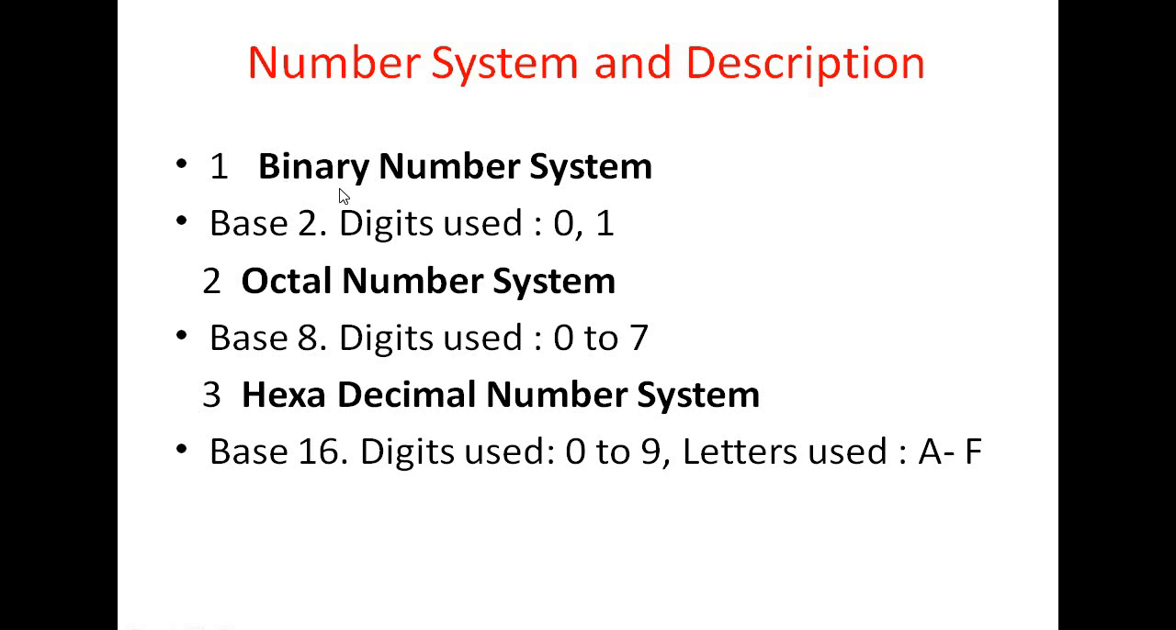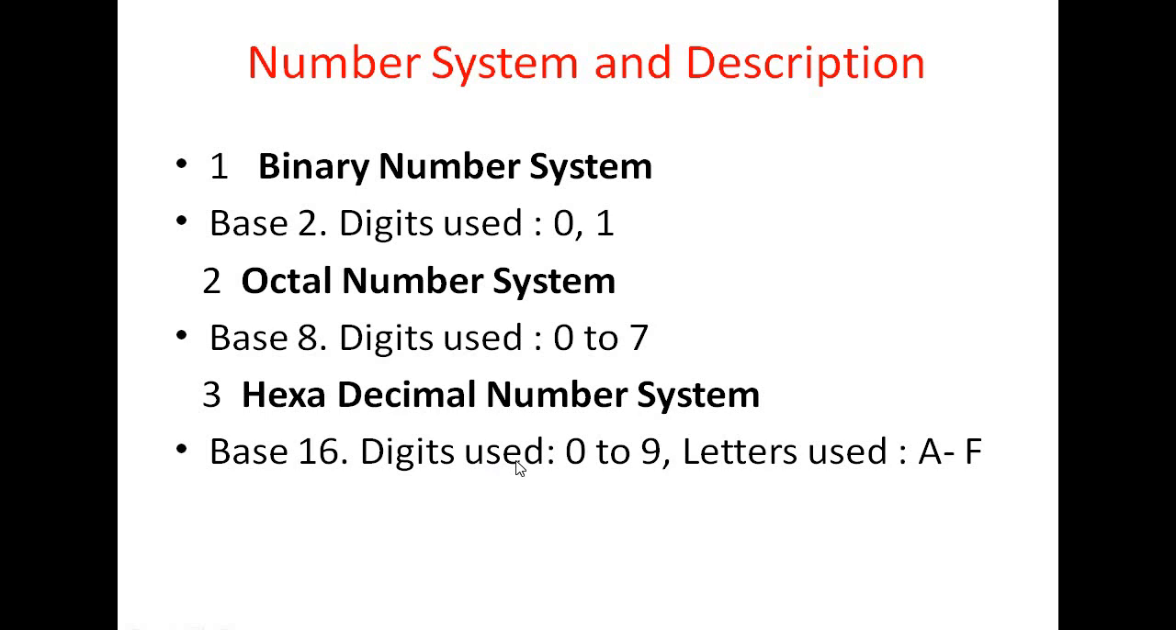Then what I have already told you, binary number system means base 2. Only 2 digits are used, that is 0 and 1. Octal number system means base 8. 8 digits are used, 0 to 7: 0, 1, 2, 3, 4, 5, 6, 7. 8 digits. Hexadecimal number system means base 16.